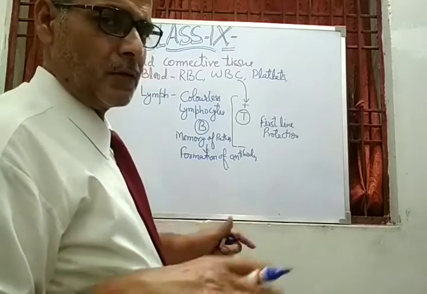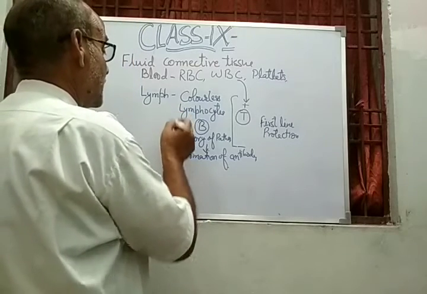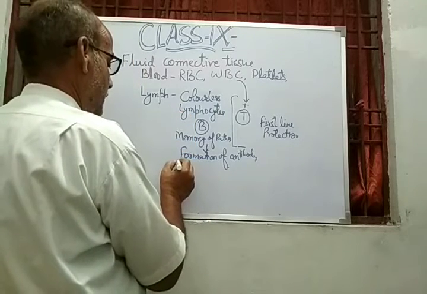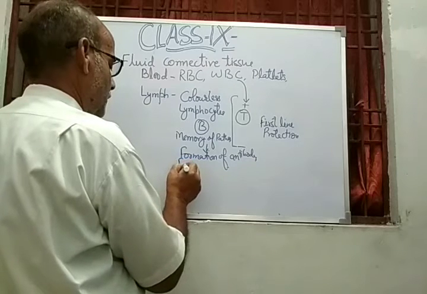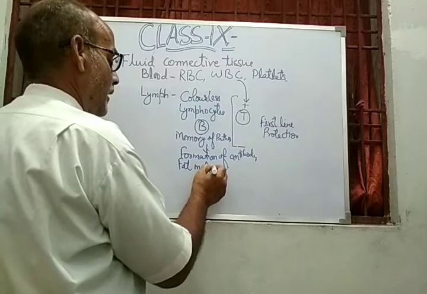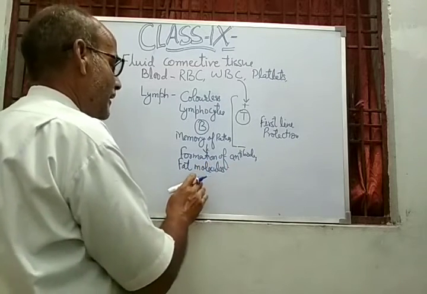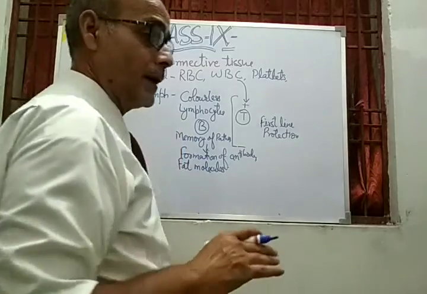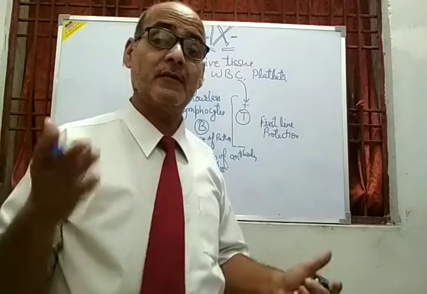As far as the antibodies concept is concerned, another function of the lymph is to carry or transport the fat molecules. Fat molecules are transported with the help of the lymph, and the flow of the blood is very fast while the flow of the lymph is very slow.